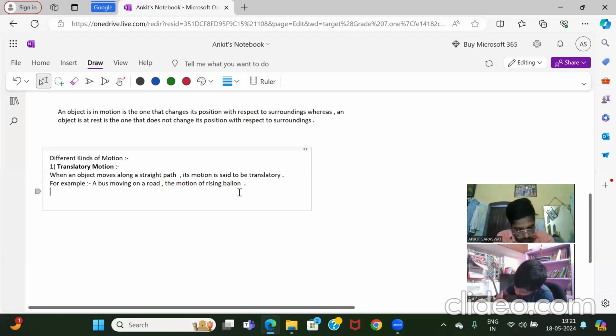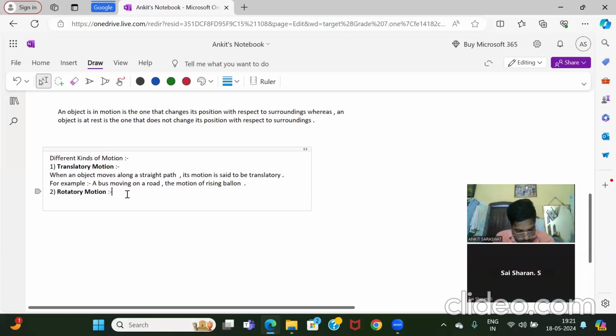Next, write down rotatory motion. Write down the definition. I will explain, don't worry, okay?